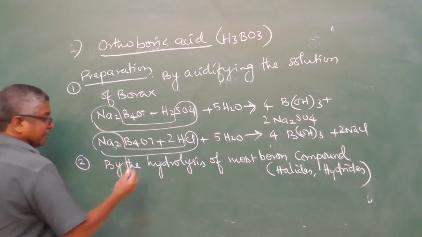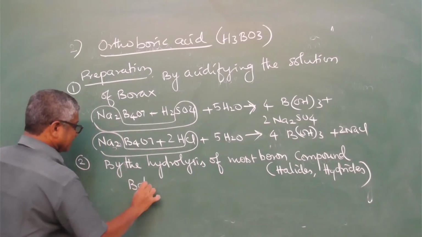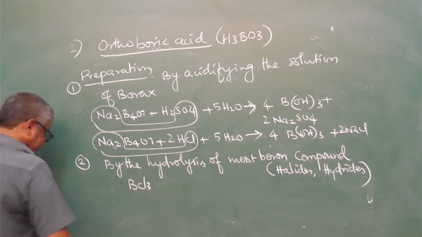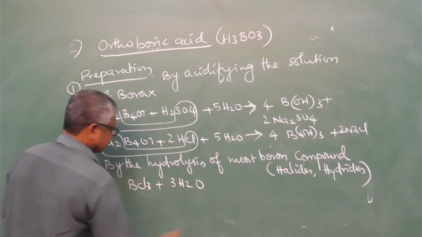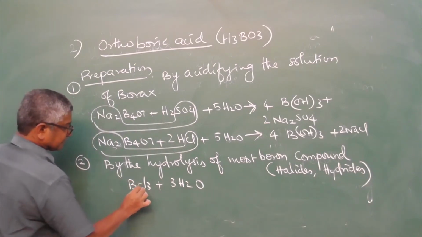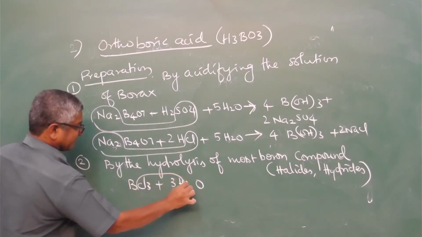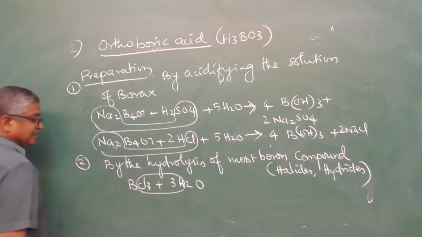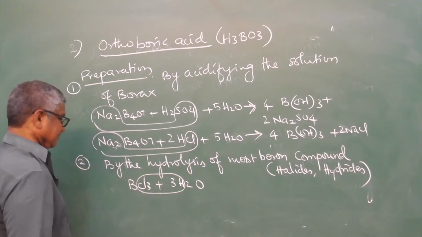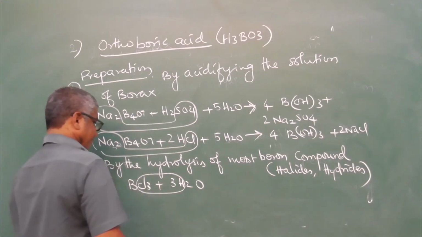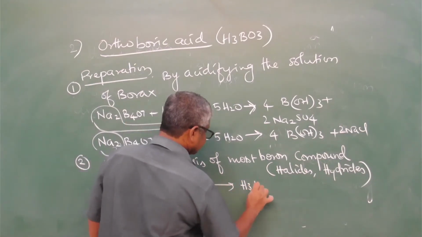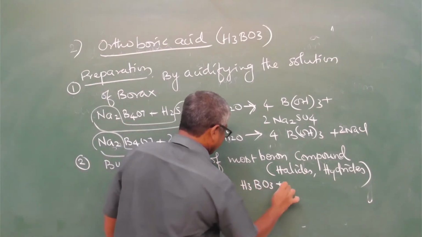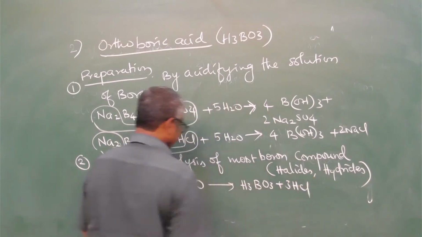So, by the hydrolysis, for example, BCl3, boron trihalide, with 3 water molecules, 3 chlorine and 3 hydrogens eliminate with the formation of boric acid and 3HCl.